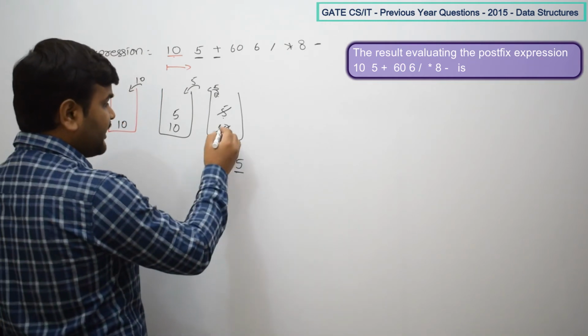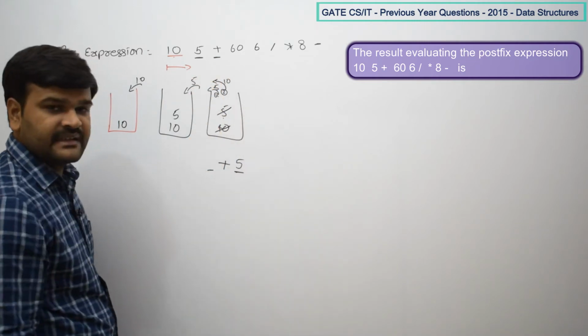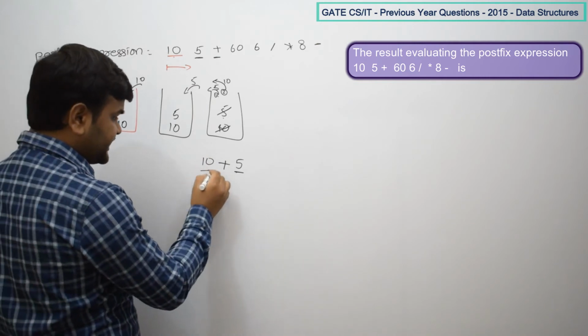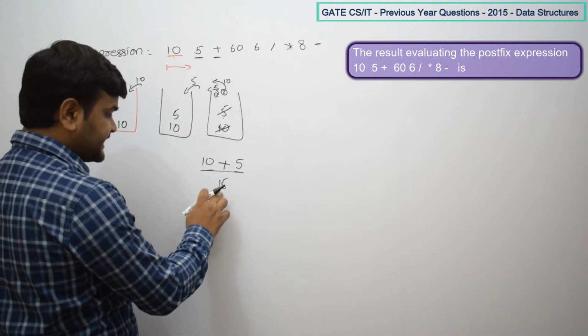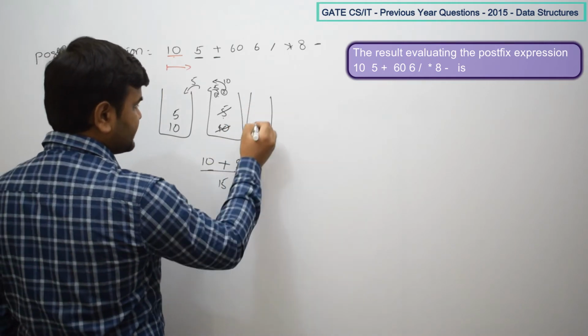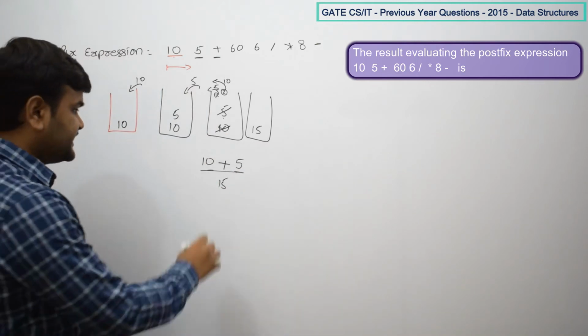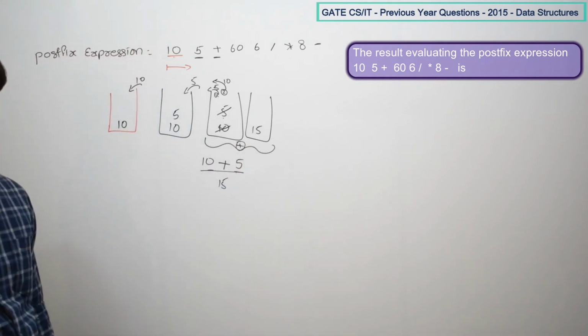Then in the second pop we get 10, so 10 becomes the left operand. Then evaluate this expression, 10 plus 5, and the result is 15. Push this result into the stack again, so now 15 is in the stack. This is what happened when evaluating the plus addition.